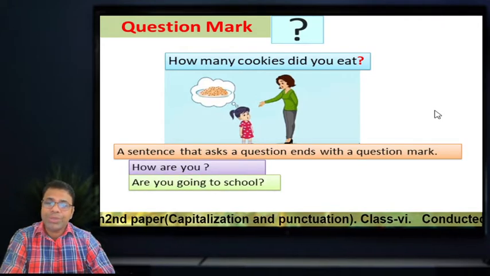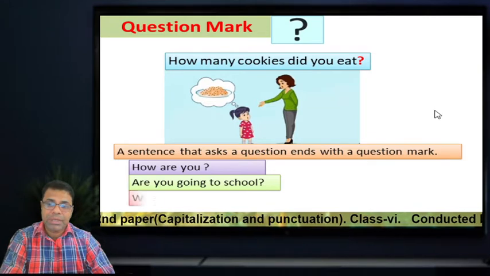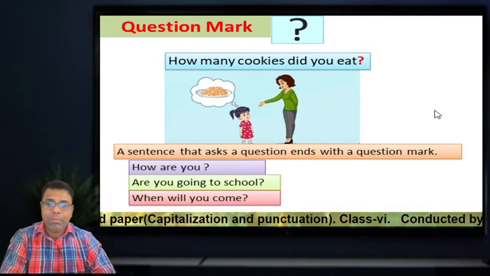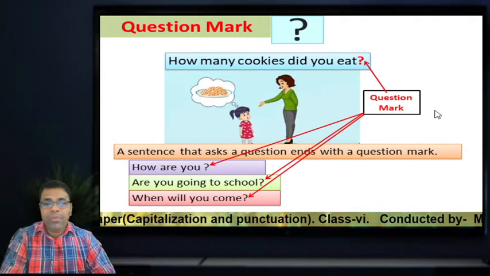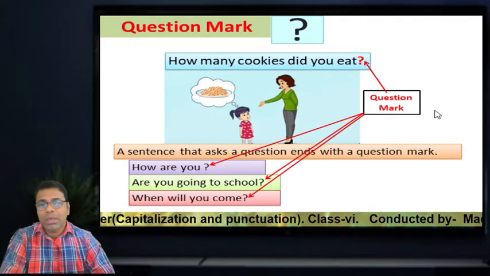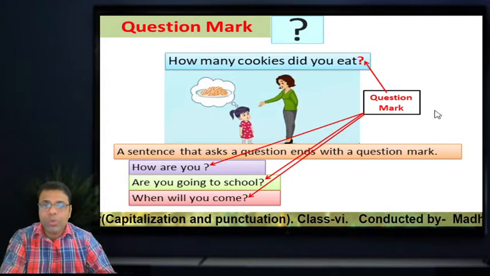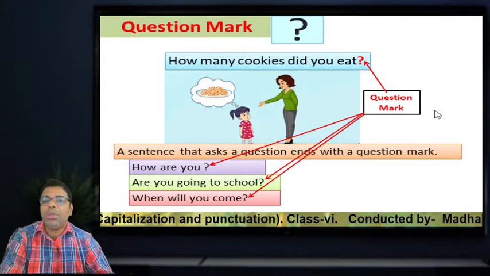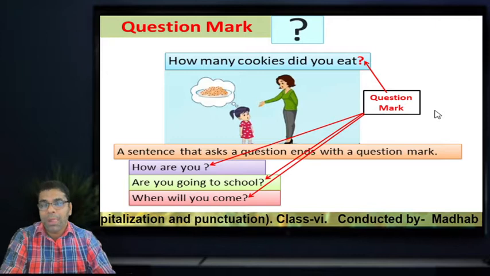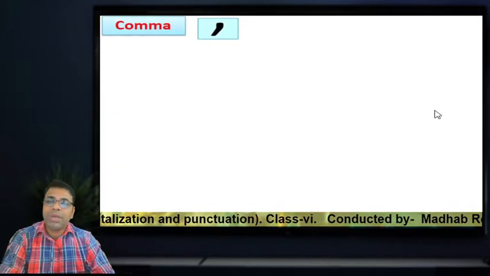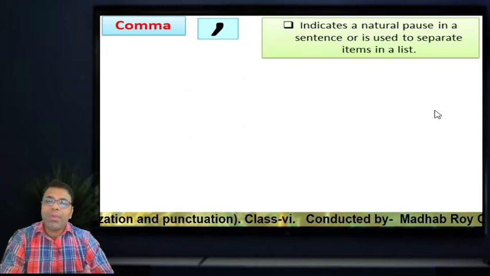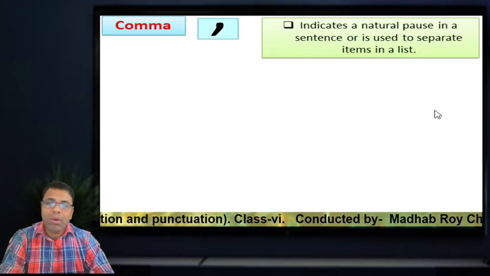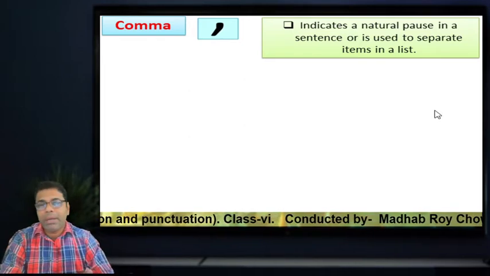Are you going to school? Look at the end of the sentence. Will you come? When will you come? So at the end of the sentence, when the sentence asks any question, we must use this symbol. This is called the question mark. Okay, dear learners, come to the next one. This is called comma. It indicates a natural pause in a sentence or is used to separate items in a list.